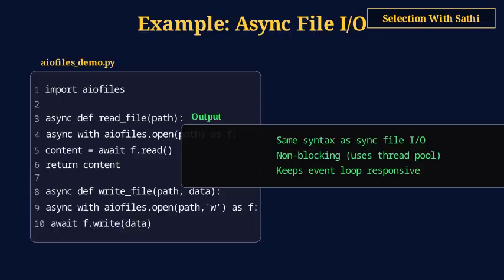Under the hood, aiofiles uses a thread pool to avoid blocking. Always use aiofiles in async code to keep the event loop responsive.